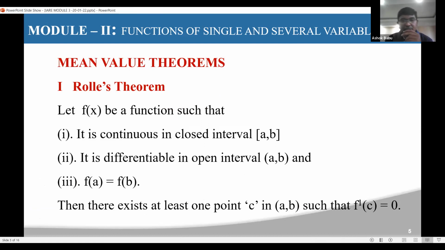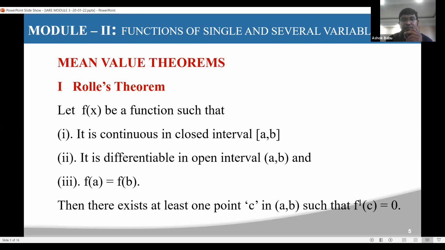If Rolle's theorem is applicable, you need to find f dash of c equal to 0. With the help of f dash of c equal to 0, you find the c that lies in between a comma b, the open interval.